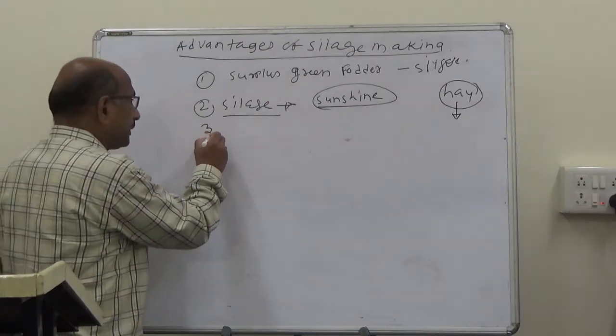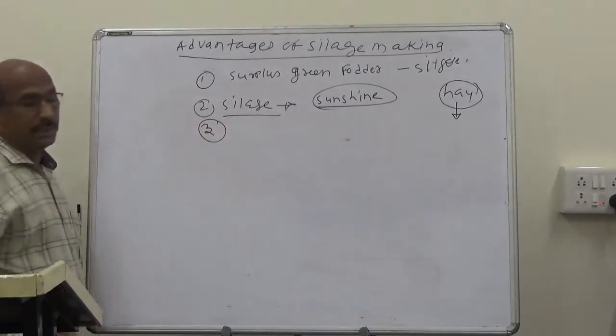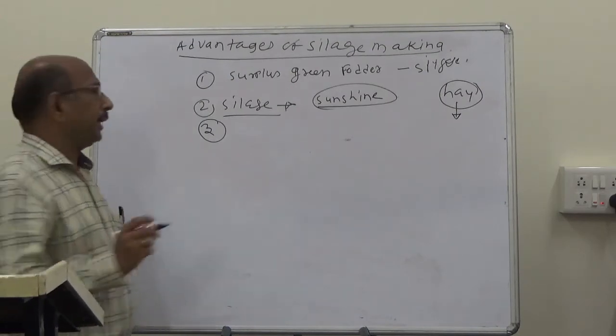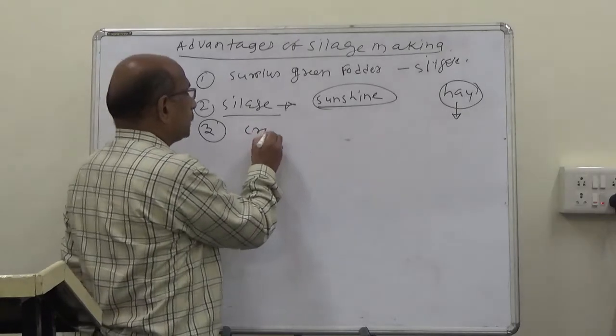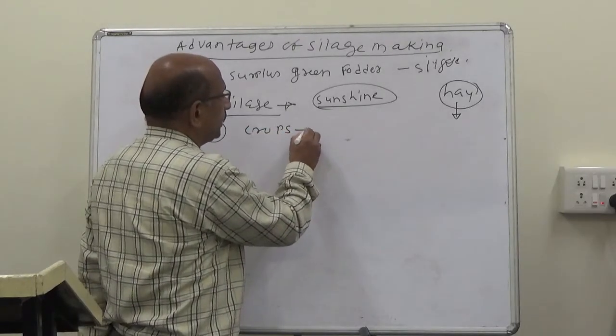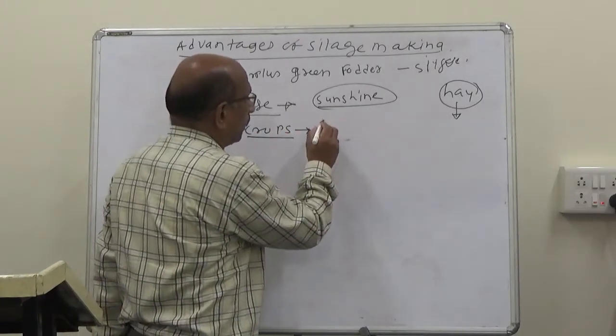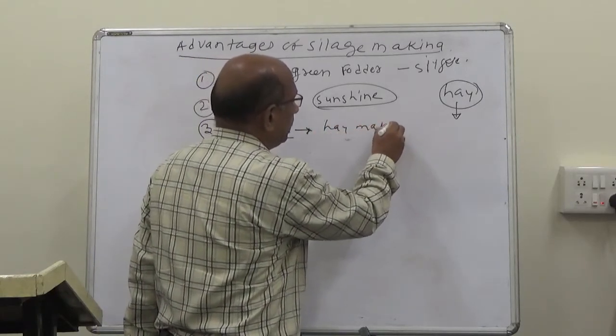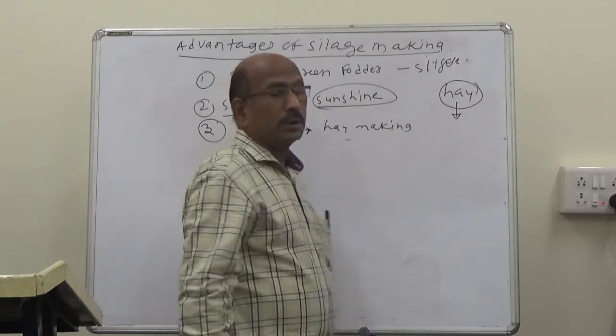Third advantage of silage making: crops which are not suitable for hay making are mainly used for silage.